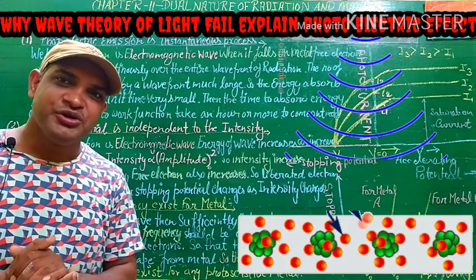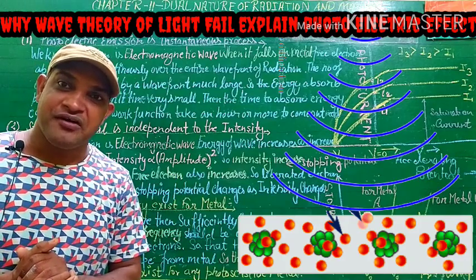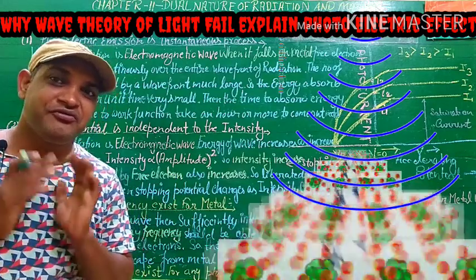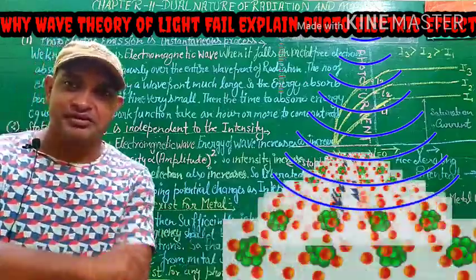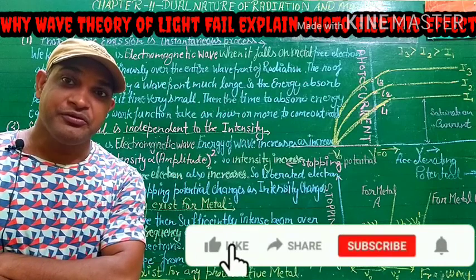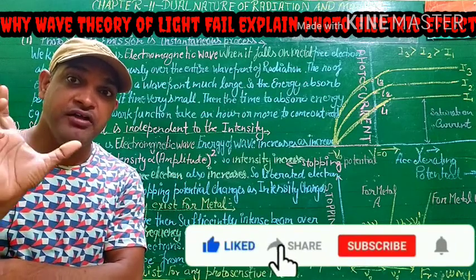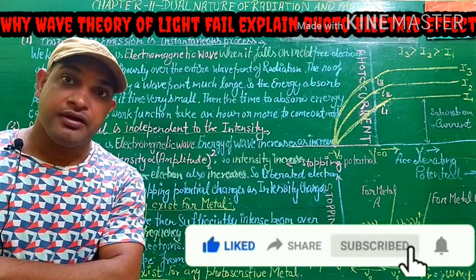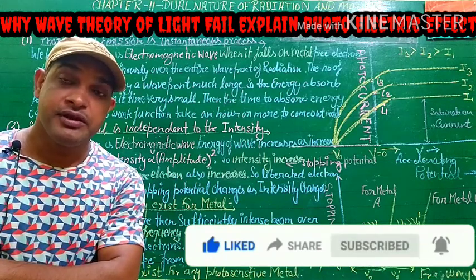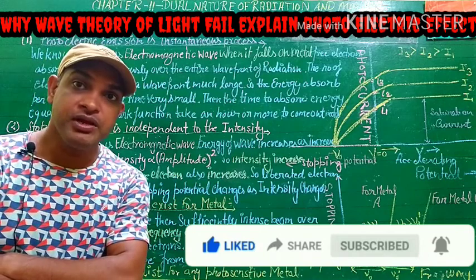And you also know the number of electrons in a metal is very large. In 1 millimeter of metal, 10 to the power 5 electrons are free, that is, the number of free electrons is in lakhs in 1 millimeter dimension.